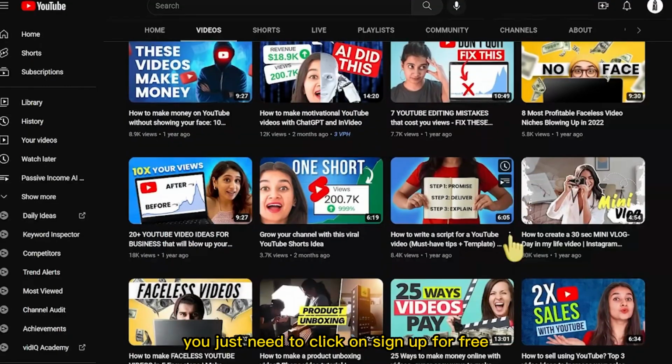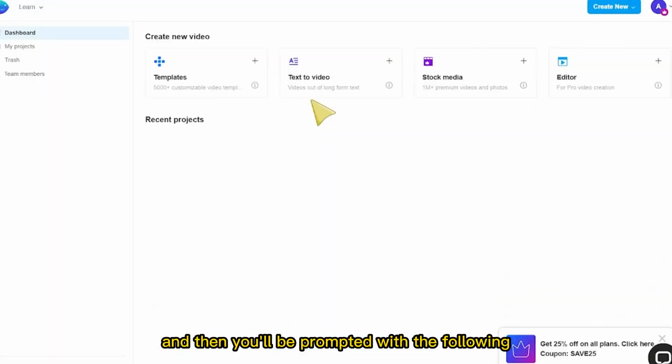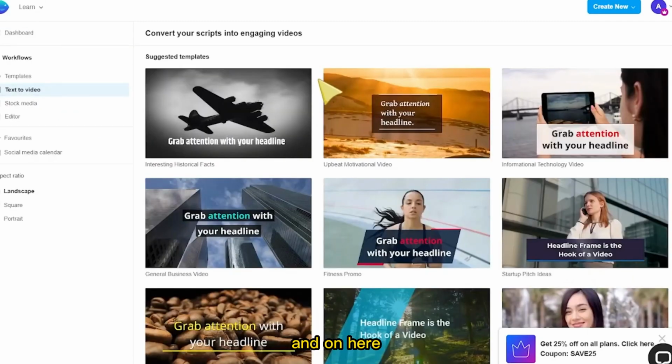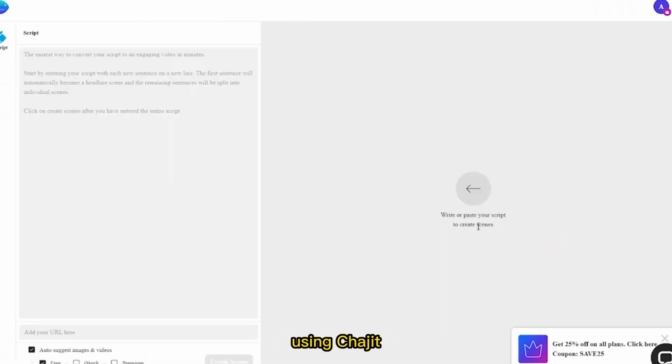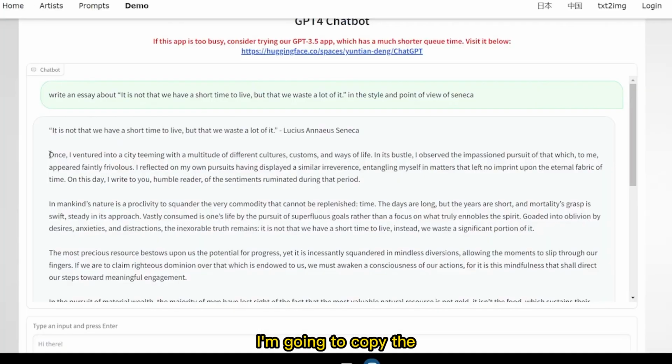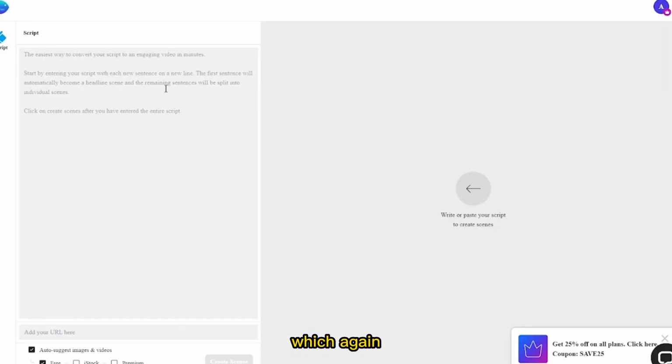And to sign up, you just need to click on sign up for free, and then you'll be prompted with the following four options. For our case, I suggest that you pick text to video, and on here you're going to select template. From then, specifically when you choose landscape, now simply copy and paste the script that we made using ChatGPT. And for that, I'm going to copy the ChatGPT 4 script, which again I think is better.